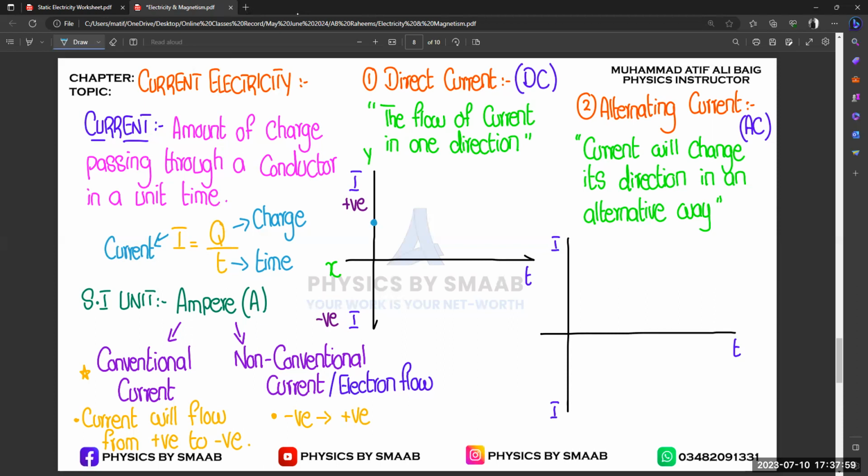We are not going to solve this one, because this is a general format. We will solve numerical questions related to electric current also. So you know that with respect to time, electric current will always move in a single direction and the value of electric current will remain the same.